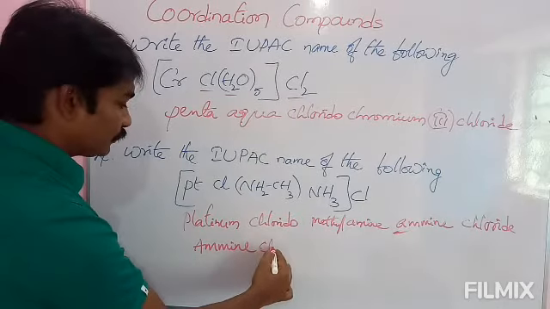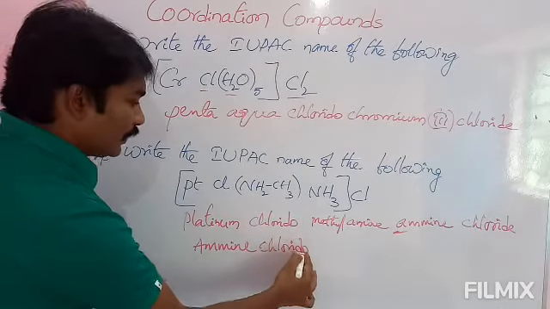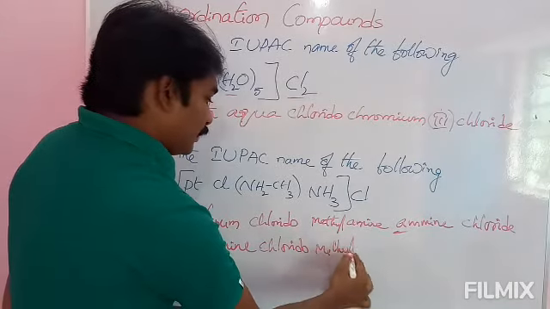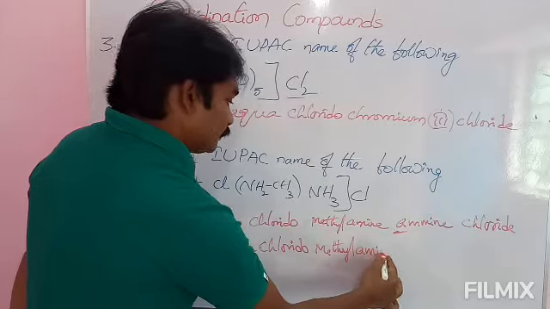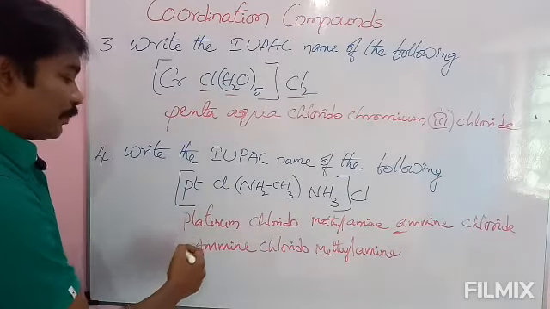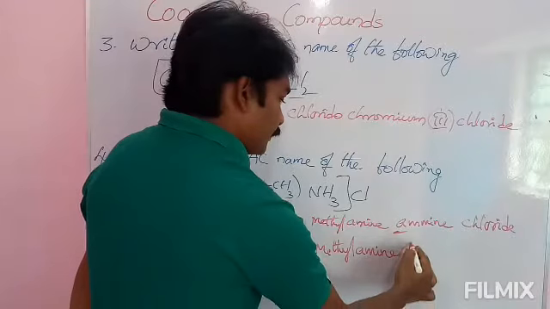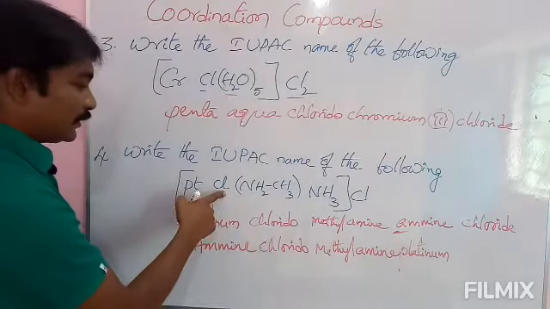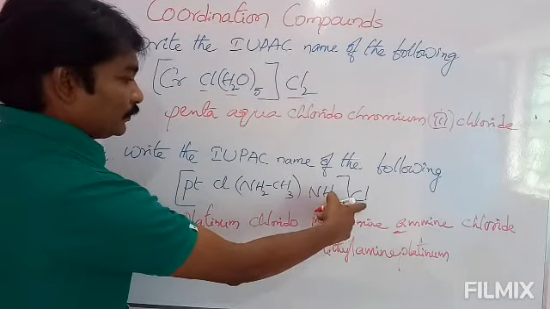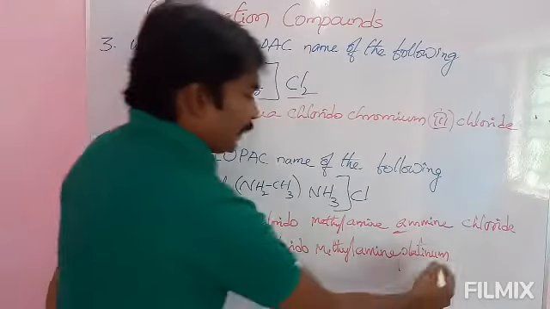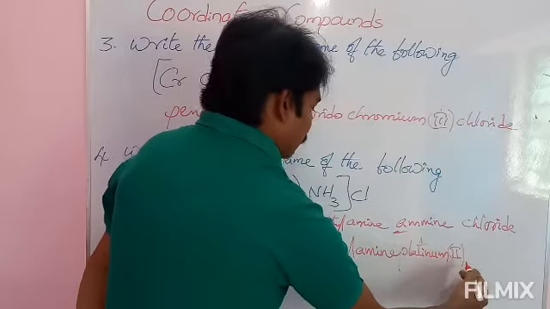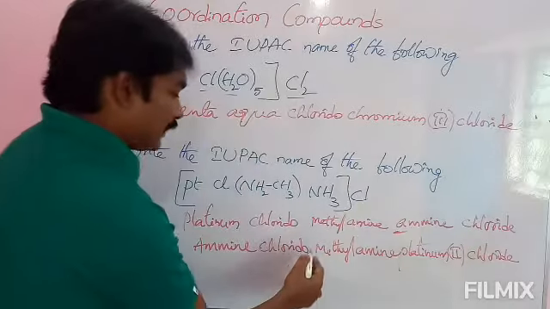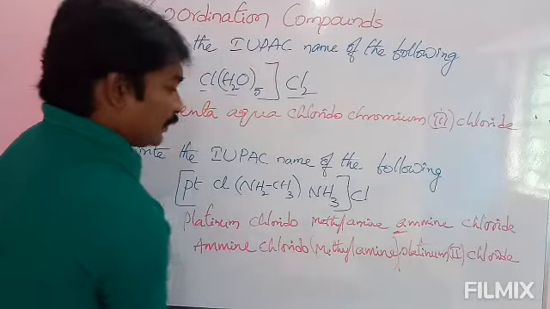Chlorido, methylamine, platinum. How many chlorines are there? Here 1, here 2 are there. Platinum 2 in bracket chloride, and we will write methylamine in bracket.